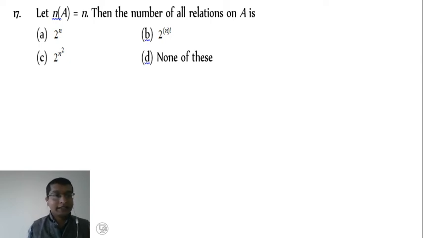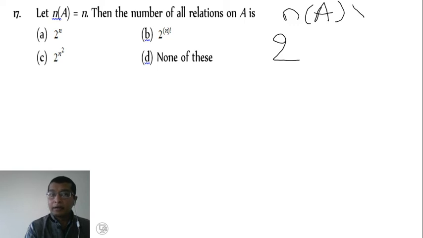Now next, example number 17. Let the cardinal number of a set A equal n, then the number of all relations on A is defined by the formula 2 raised to n(A) times n(A).